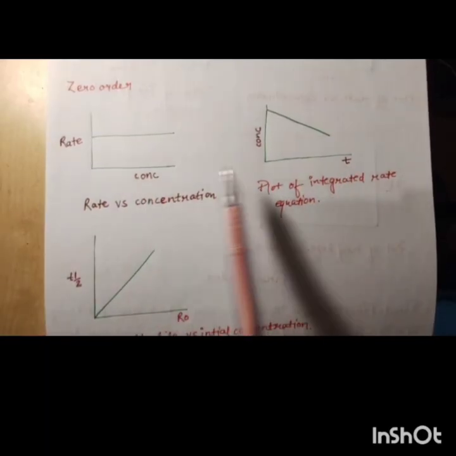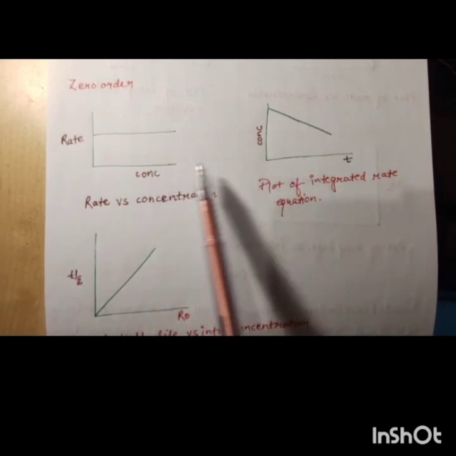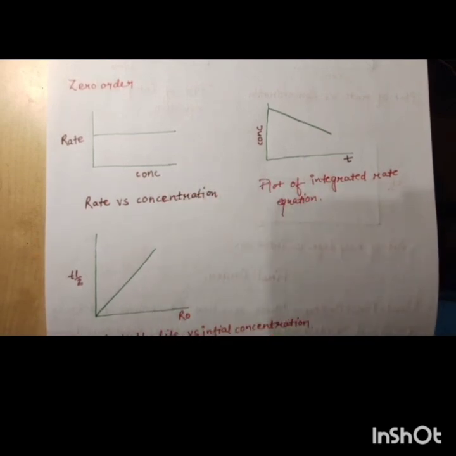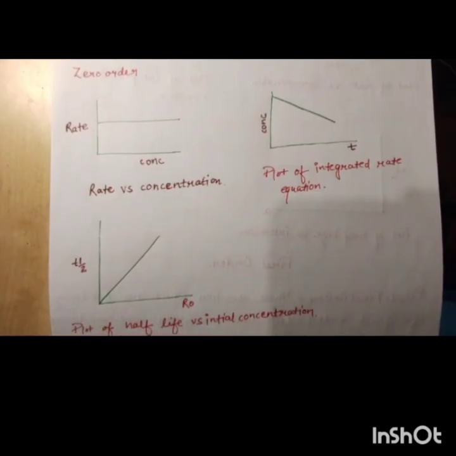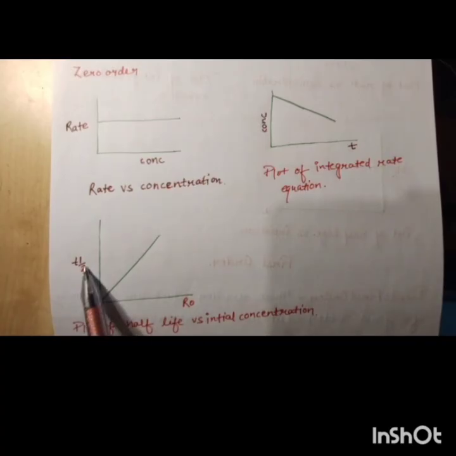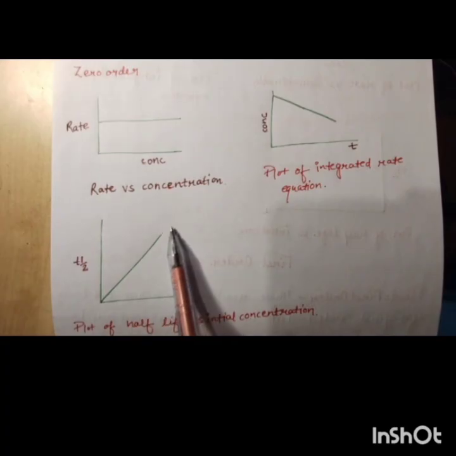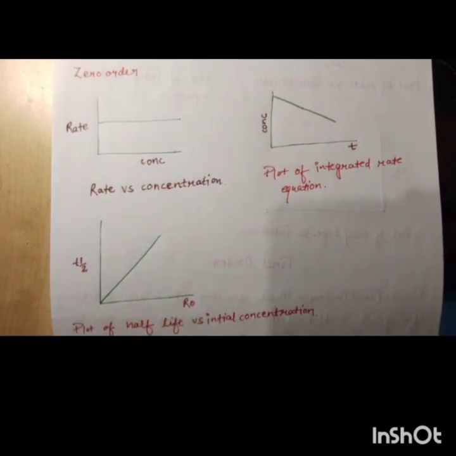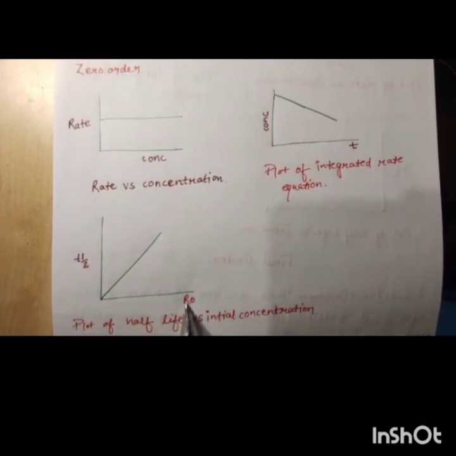This is a very important graph, so you have to remember it. If we plot t half versus initial concentration, a straight line forms, meaning half life is directly proportional to initial concentration, so both increase.